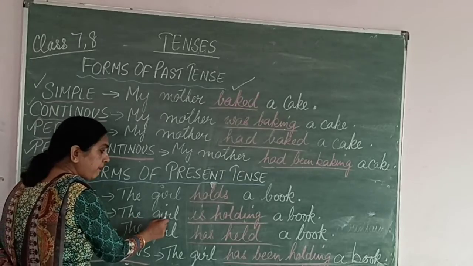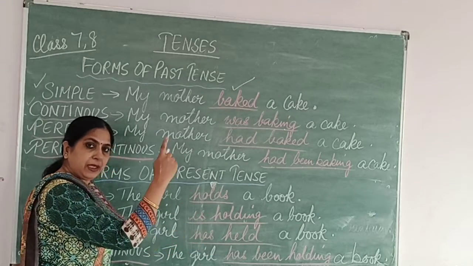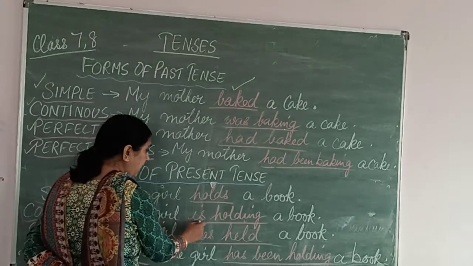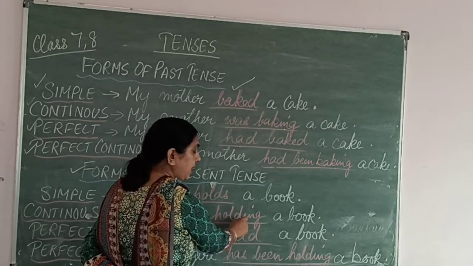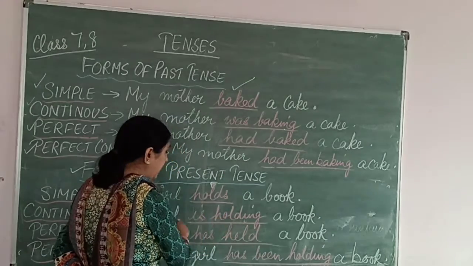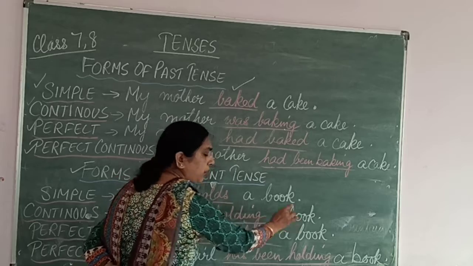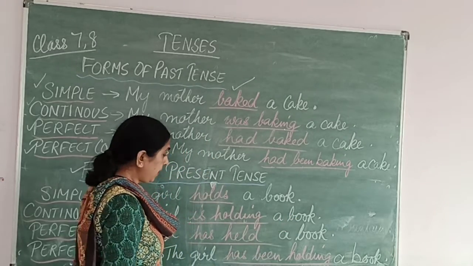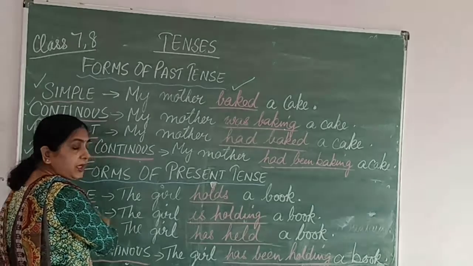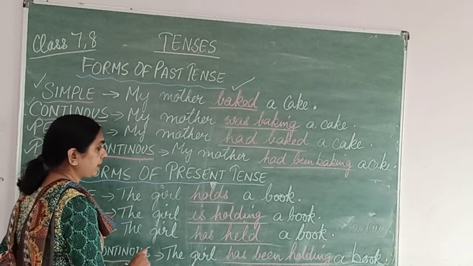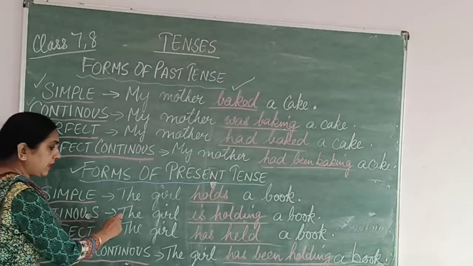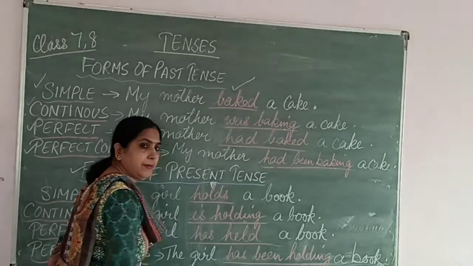The girl, not was, because was is in the past. The girl is, in the present tense. The girl is holding, because it is continuous, so ing will be added to the verb. The girl is holding a book. Is it clear? So it is the present continuous form of the tense, right?